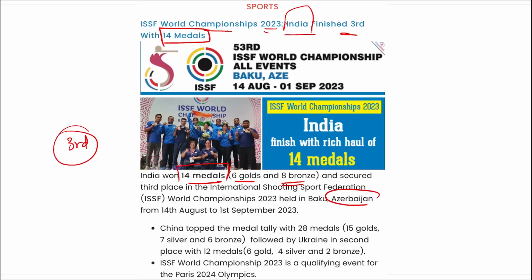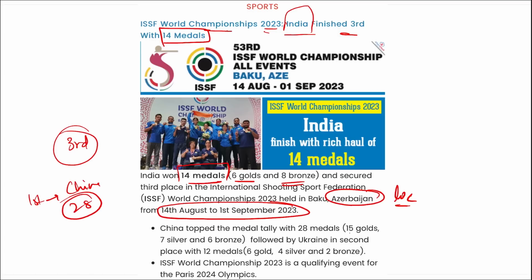Where was this held? This was held in Azerbaijan. Location is important, and it was from 14th of August to 1st of September. In this, who secured the top position? It is China that secured the top position with 28 medals, out of which 15 gold, 7 silver and 6 bronze are there. On second position, it was Ukraine with 12 medals, and on third, it is India. So here, ISSF World Championship is a qualifying event for the Paris 2024 Olympic Games. Correct.